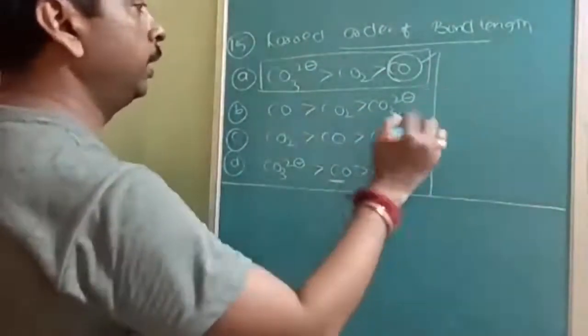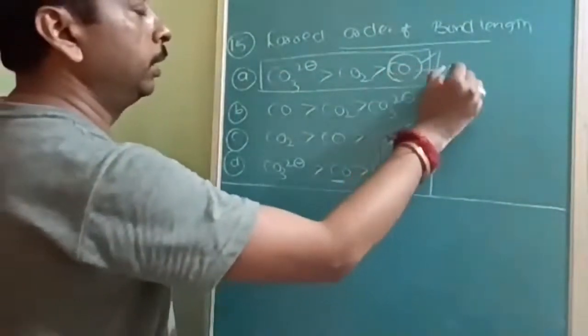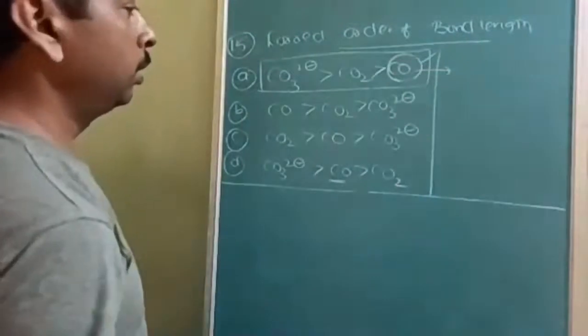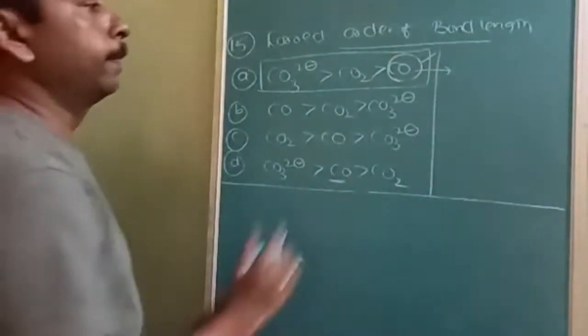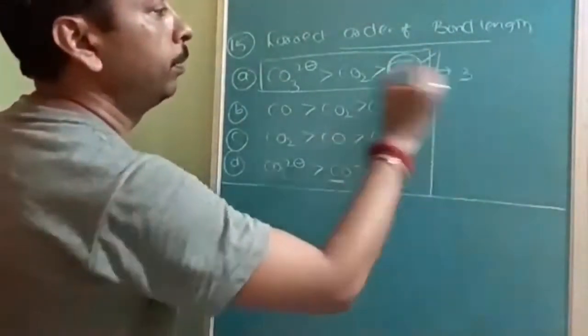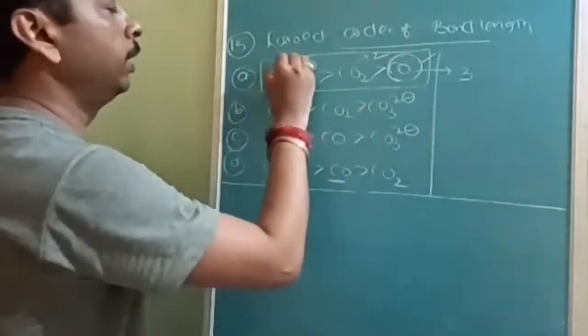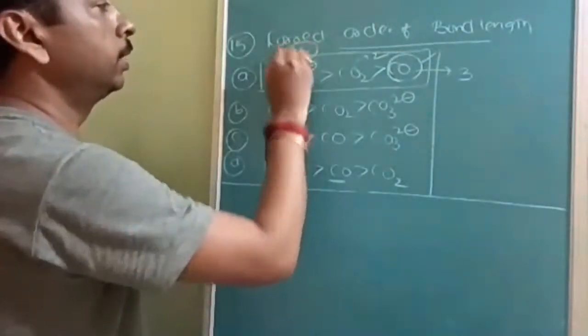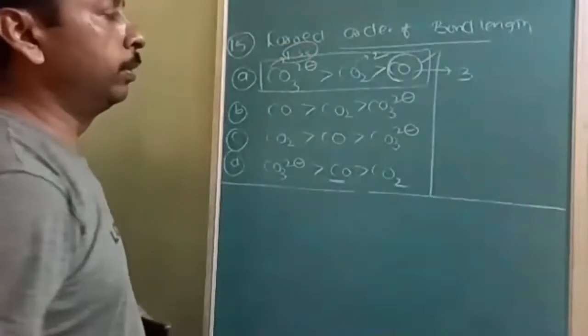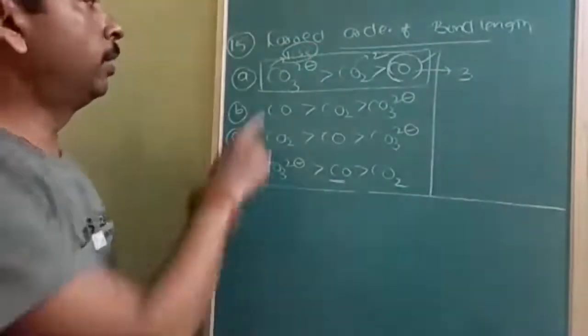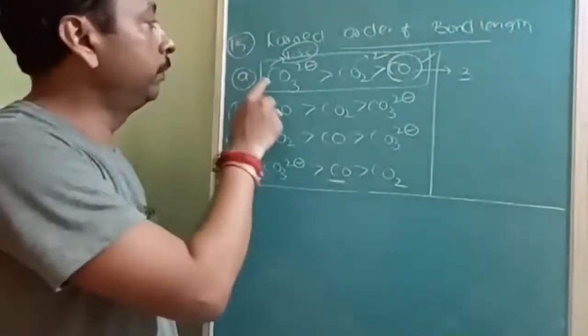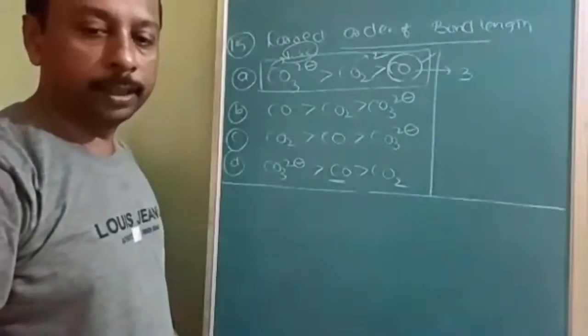So option A is correct because in CO it is always a triple bond. In CO2 it is a double bond. In CO3 2 minus it is 1.33, sometimes a single bond, sometimes a double bond. Therefore bond order is less, therefore bond length will be highest. So the answer will be A.